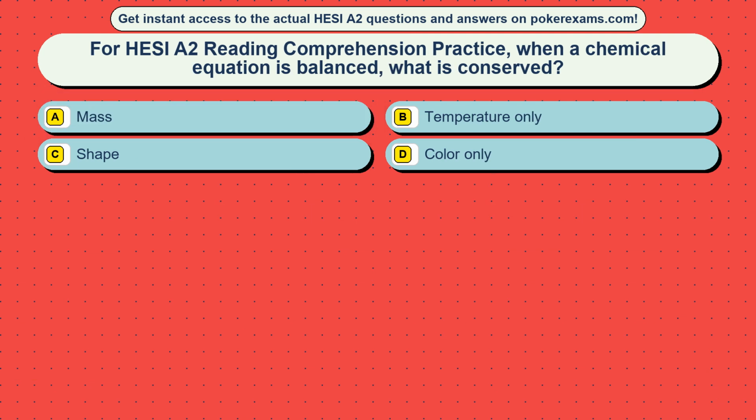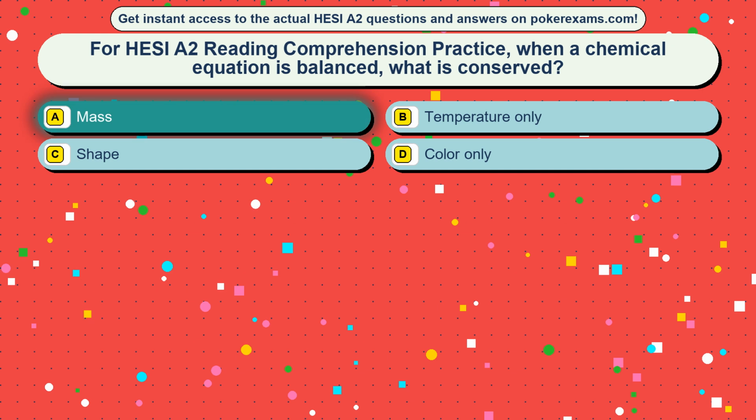Question 2. For HESI-A2 Reading Comprehension Practice, when a chemical equation is balanced, what is conserved? Option A, mass. Option B, temperature only. Option C, shape. Option D, color only. The correct answer is option A, mass.